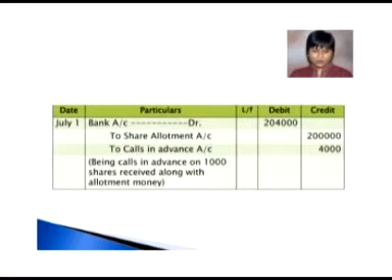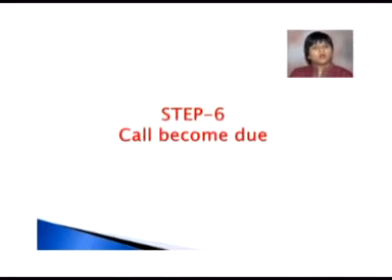Now see the journal entry. July 1, bank account debited to share allotment account and to calls in advance account. Now share allotment will be credited with the money of 50,000 shares. So 50,000 into rupees 4 will give us 2 lakh. And calls in advance account will be credited with 1,000 shares at rate of rupees 4, meaning 4,000. So what is the total amount which we have received? The total amount received by the company is 2,04,000.